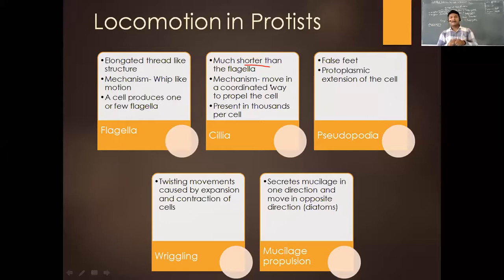Now what will happen if, let's say, out of the 30 people, the people on the right side start to push the boat forward, and on the left side they start to push it backward? That will not work. So all 30 people, both on the left and right side of the boat, must row the boat in the same manner, in a coordinated manner, so that the boat moves either to the front or the back. Similarly here, the cilia, which are similar to that small structure, present in numbers in the organism, are going to work in a coordinated fashion, so that they will actually move the organism in a particular direction.